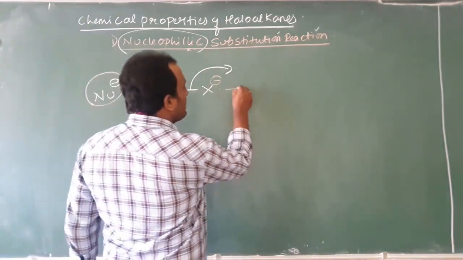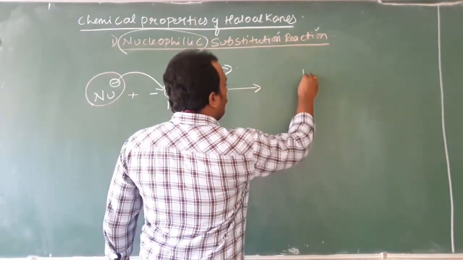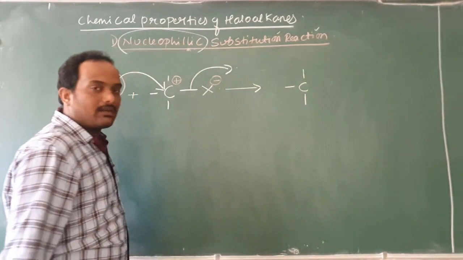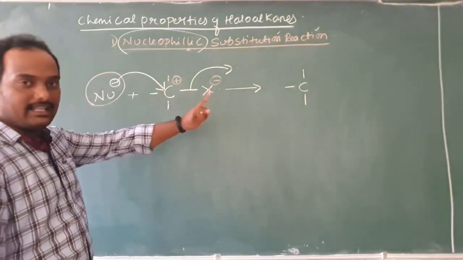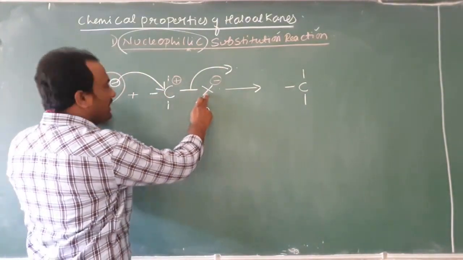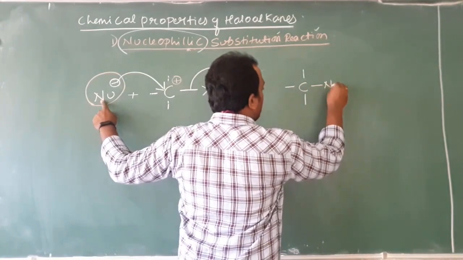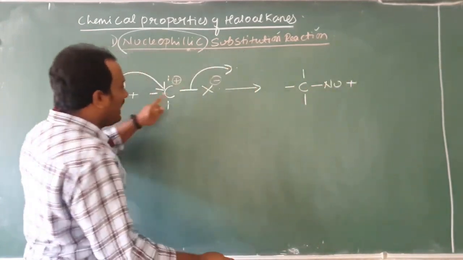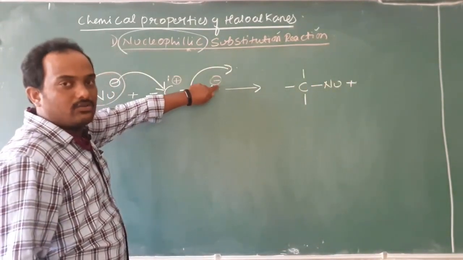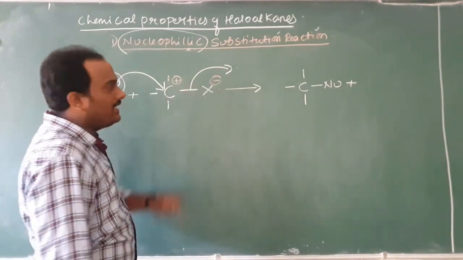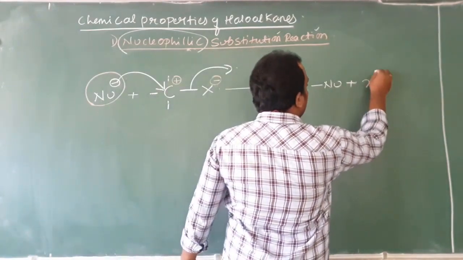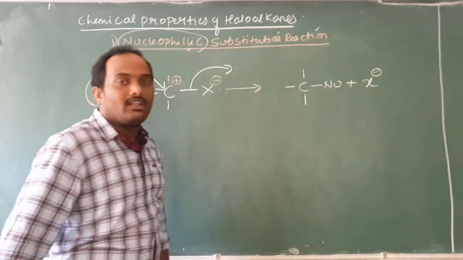Therefore, what is the reaction getting? See, the other old 3 bonds remain as they are with the carbon. See, 1, 2, 3 remained as they are. In place of X, what has come now? Nucleophile has come, plus if halogen goes outside, it always goes with what charge? Already it is having minus, means it is eliminated as X minus. Am I right or not?